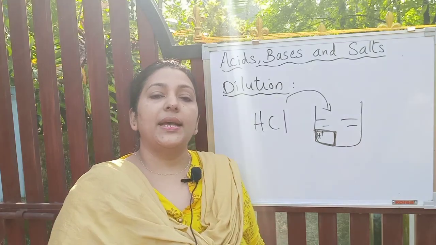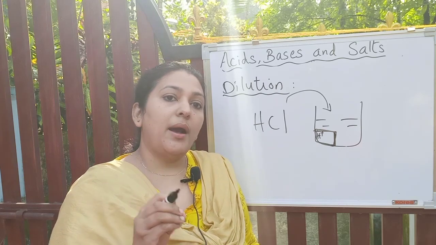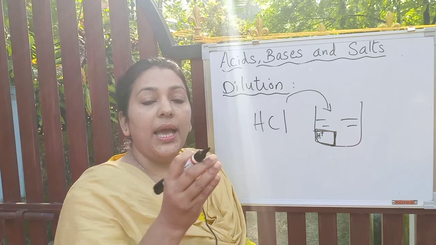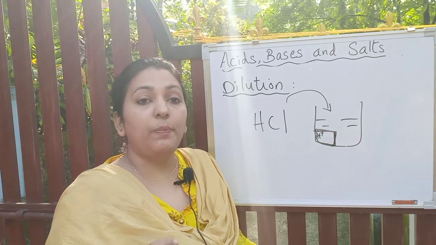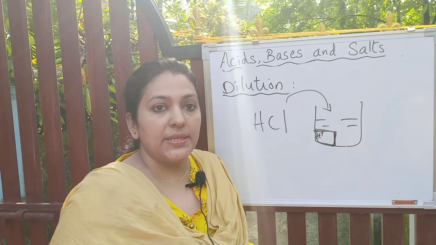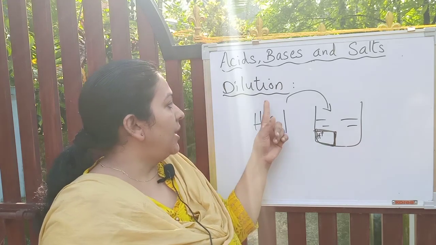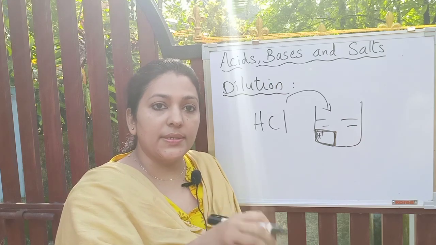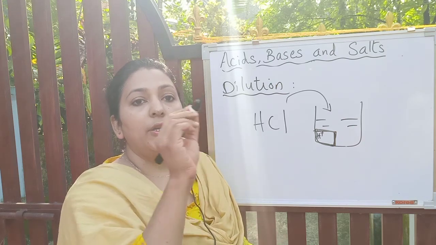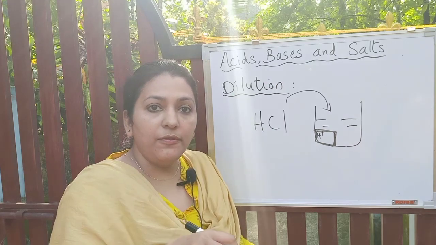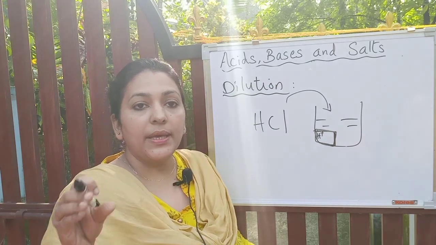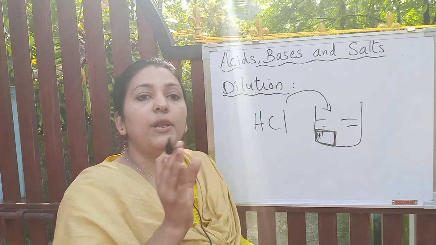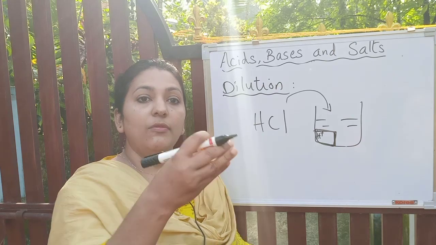When you mix an acid or a base with water, the number of H3O plus ions, hydronium ions, or you can say H plus ions, and in the case of bases, OH minus ions, per unit volume will be decreased. This process is called dilution. Hope you understood. When you add some water into an acid, if you take unit volume, the number of H plus ions, or in the case of a base OH minus ions, in that area will be decreased because of the water molecules.